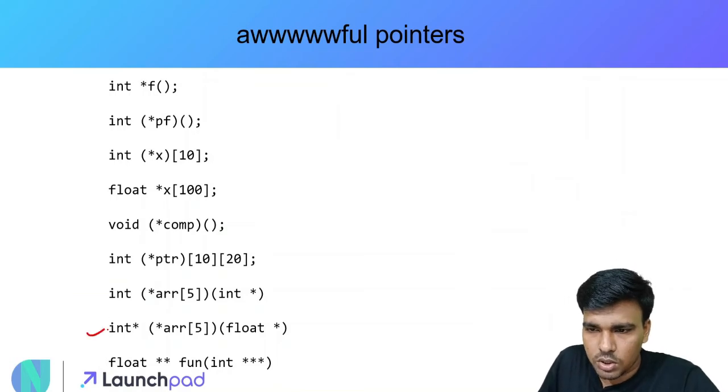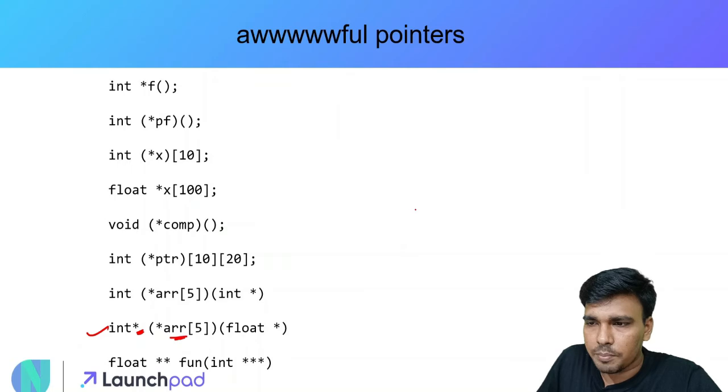All right, now let's talk about this one. What is this? I think this is very identical to the previous one, but there is one small change, and that is this star. So how do I read this? ARR is an array of pointers of size 5 which point to functions which take in float pointers and then return us integer pointers.